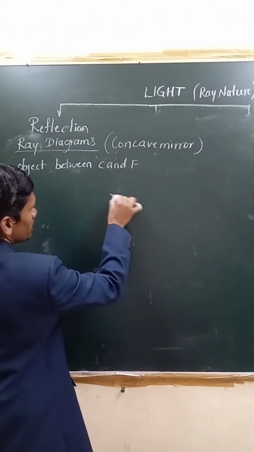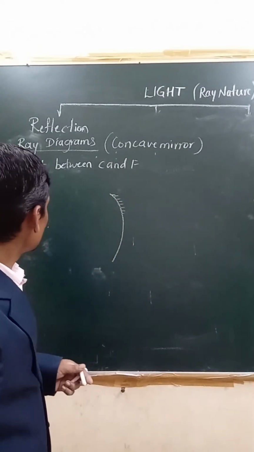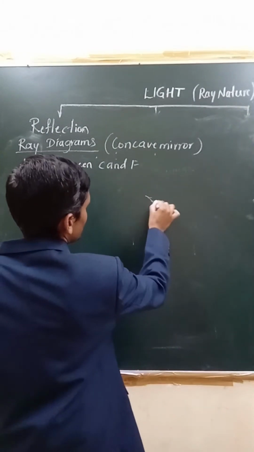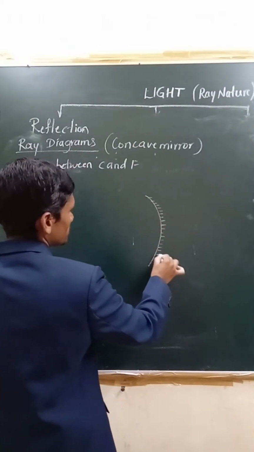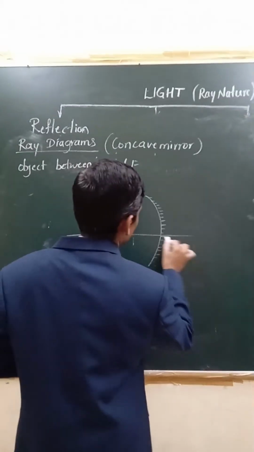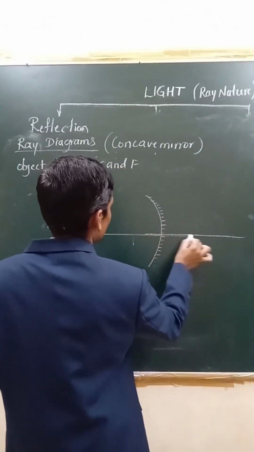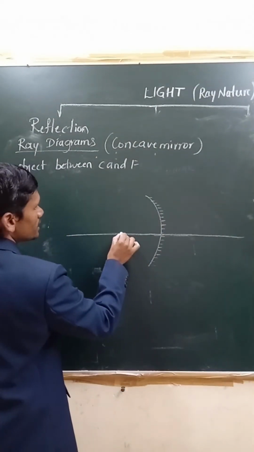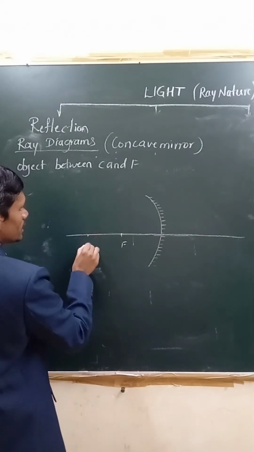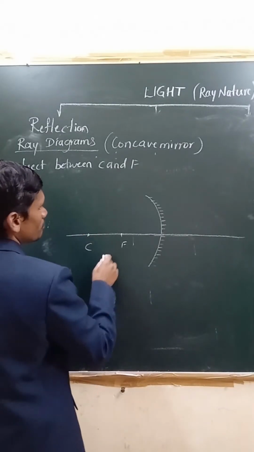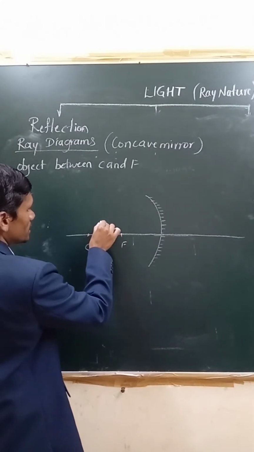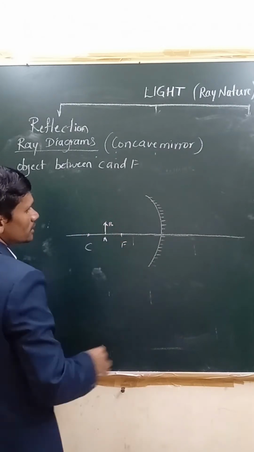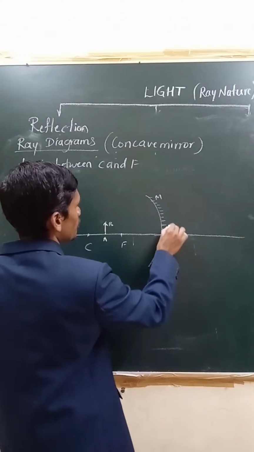Look at this. Here this is a concave mirror. Yes, you take this concave mirror. This is the principal axis, right? Here, if this is F, this will be C, right? Now, between C and F we are taking the object. If you consider the object here, say this is AB, this is mirror MN, this is pole P.